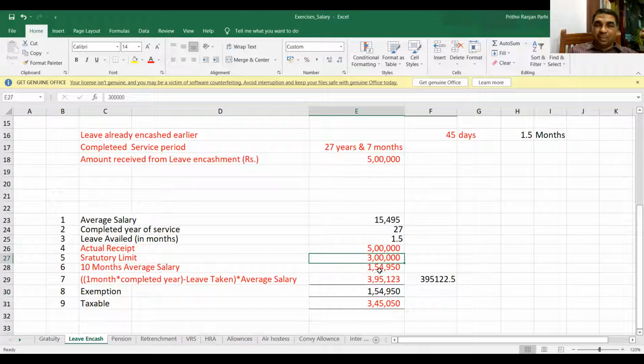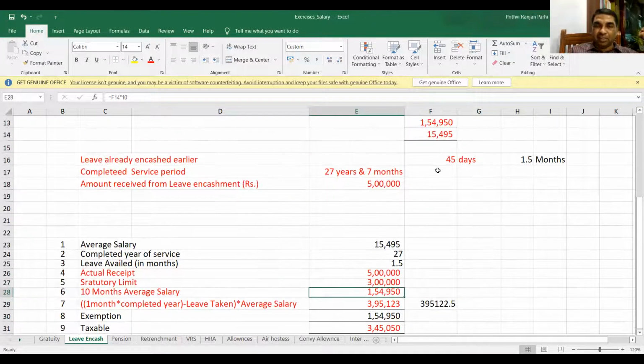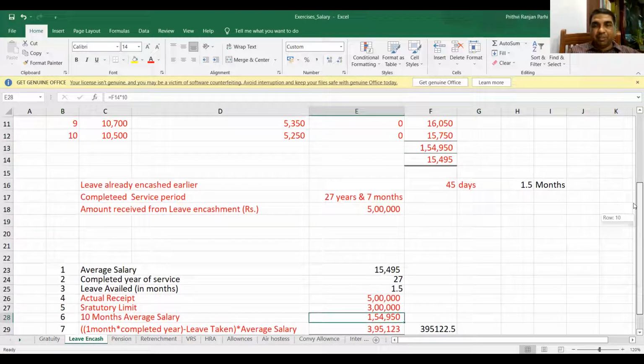For the 10 months' average salary, you have calculated 1,54,950. Okay, 10 months' average salary is this one. That means average salary into 10.